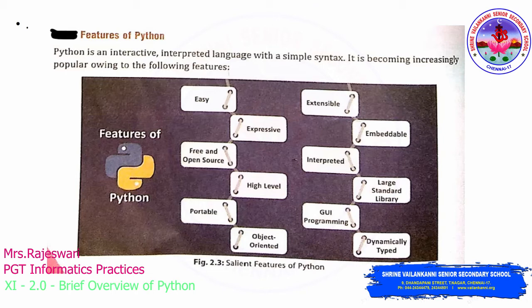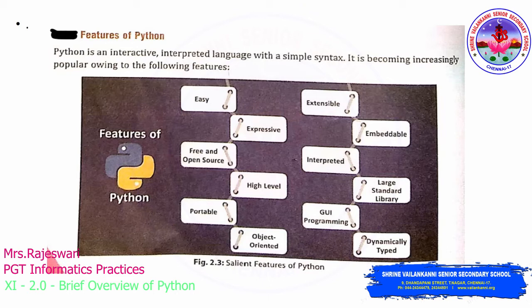So that is the difference, and Python is an interpreted language and it has very simple syntax when compared to other programming languages. It is becoming increasingly popular because of these features: it is easy to understand, more expressive, free and open source, like the FOSS software I have told you about, and highly portable.